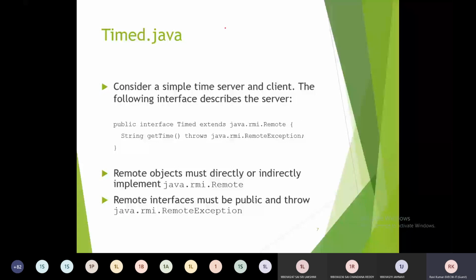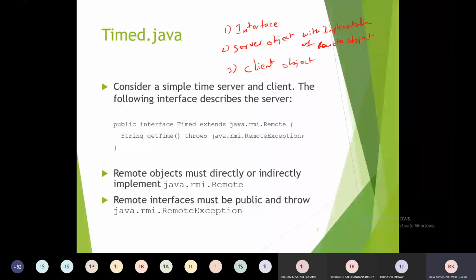One interface file we have to implement, a server object which consists of the implementation of the remote object, and then a client object. So these three components we need to develop. Okay, so we'll see the interface.